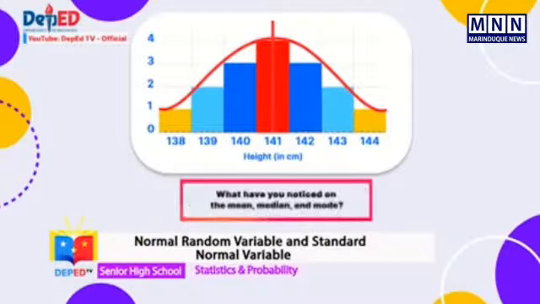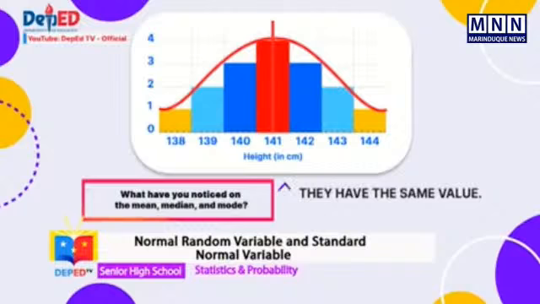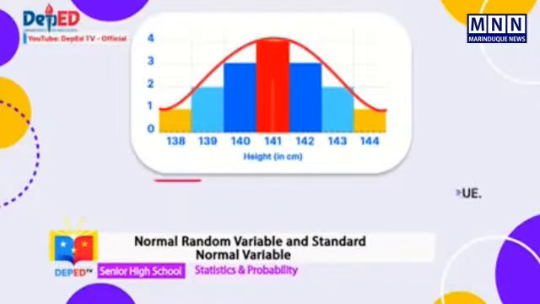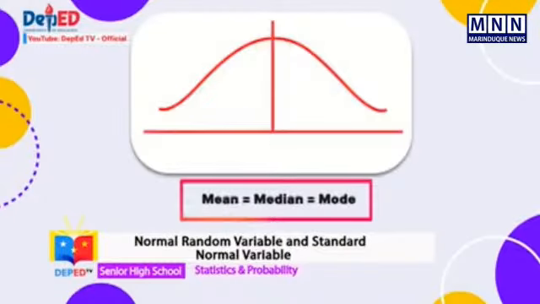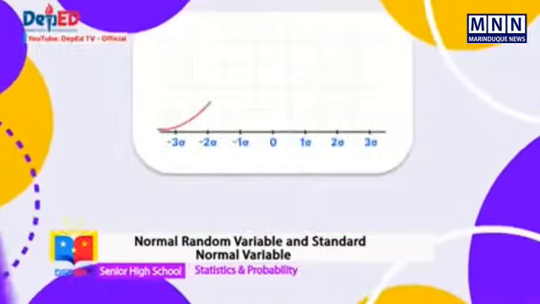What have you noticed on the values of the mean, median, and mode? Exactly. If your observation is that they have the same value, you are correct. The third property of a normal curve is that the mean, median, and mode coincide at the center. This also means that in a normal distribution or a distribution described by a normal curve, the mean, median, and mode are equal.